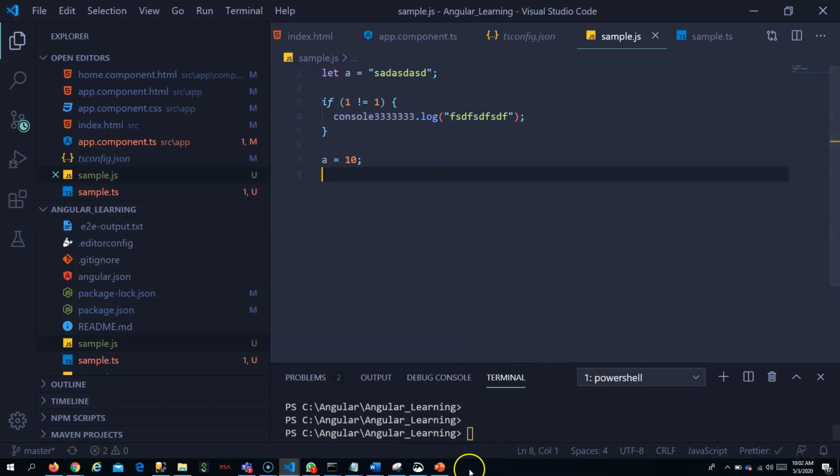But when we run this, you will not get any error, because the JavaScript interpreter never goes inside this line since the condition is false. So these are dead code in JavaScript, and the errors in dead code are not possible to find out in JavaScript.